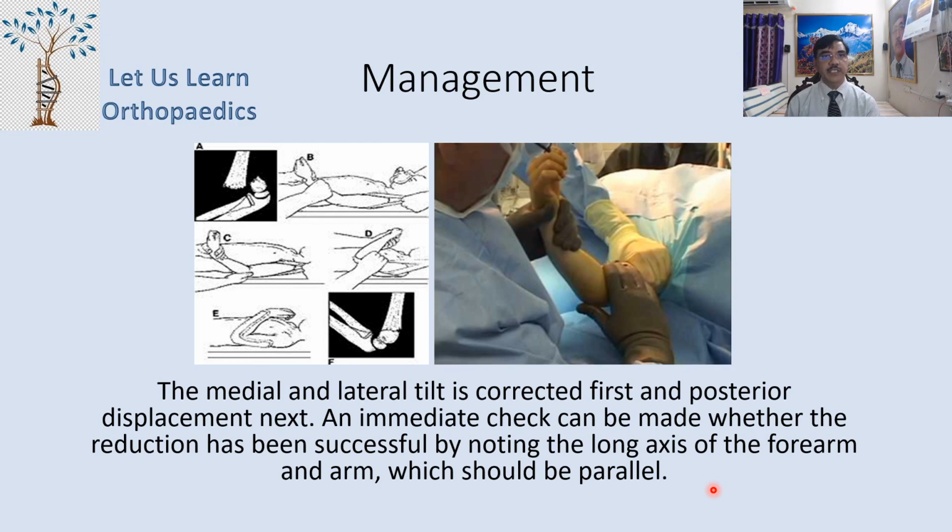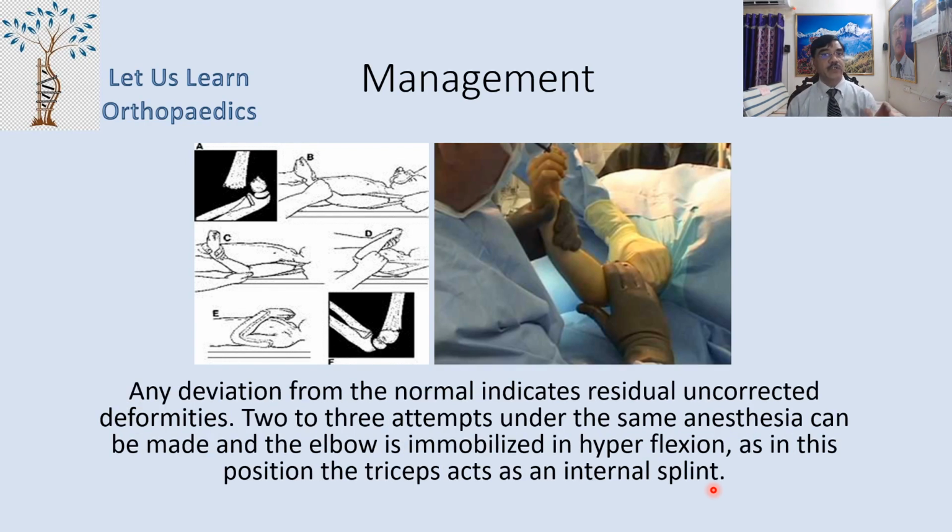An immediate check can be made whether the reduction has been successful by noting the long axis of the forearm and the arm, which should be parallel, because once you reduce the posterior displacement, you have to flex the elbow completely. And in complete flexion, as we have already seen, the carrying angle is 0 degrees. That is, the axis of the arm and forearm must lie parallel. Any deviation from the normal indicates a residual uncorrected deformity.